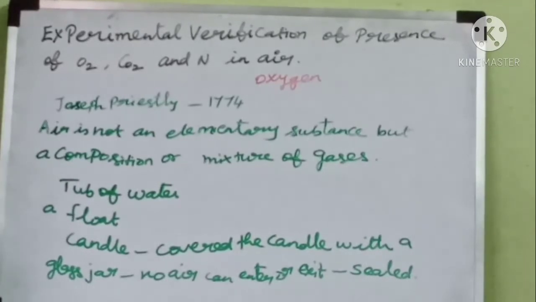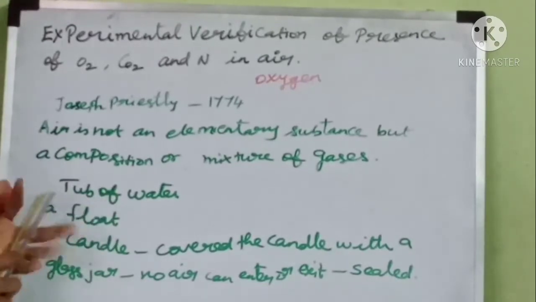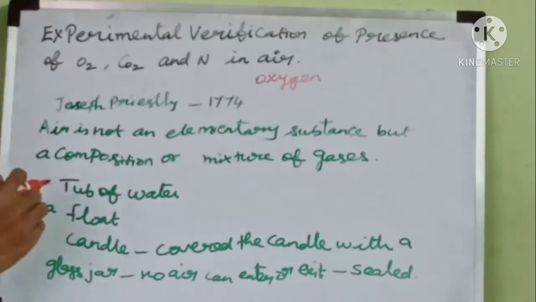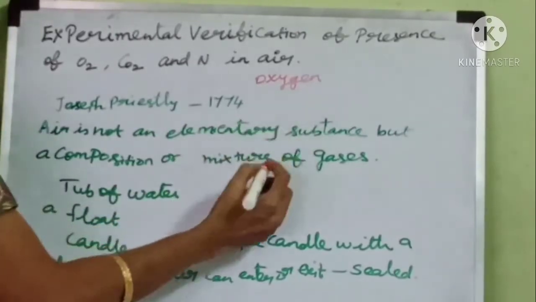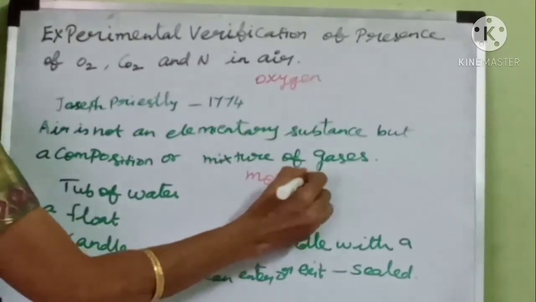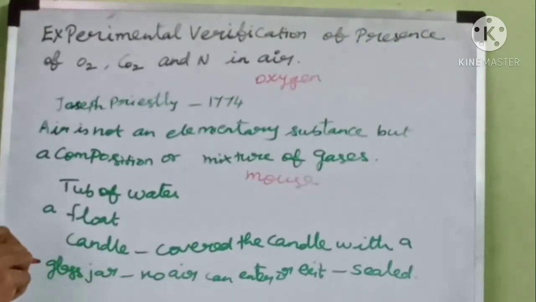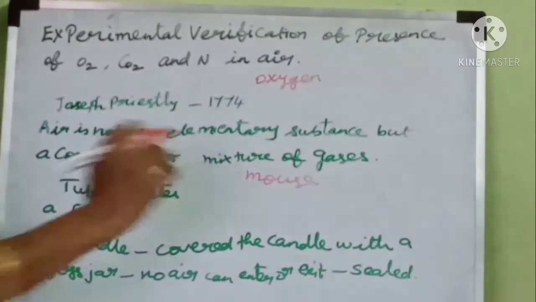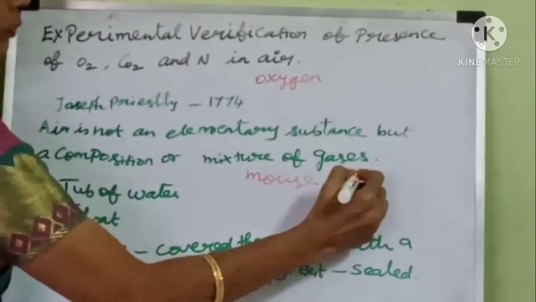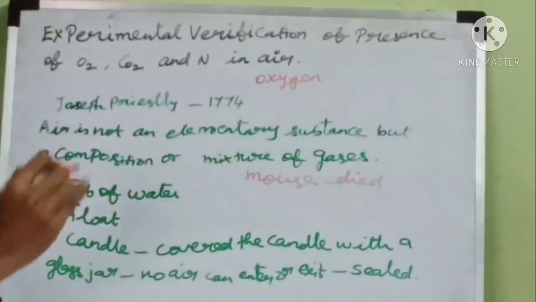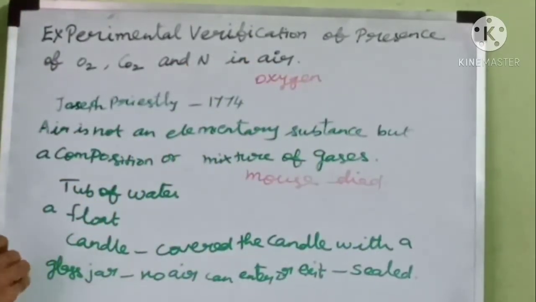Now Priestley took that jar and placed a live mouse inside it without allowing the outside air to enter the jar. Now he placed the mouse inside the jar. Can you guess what happened? Without oxygen, what will happen? The mouse died, because the oxygen inside the glass jar was utilized by the flame, so only carbon dioxide is present inside the jar. It was clear that oxygen was necessary for the survival of the mouse.